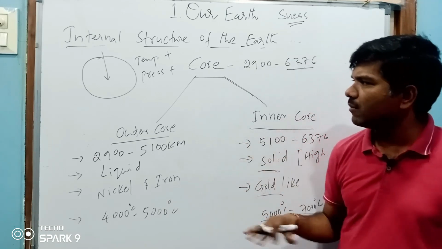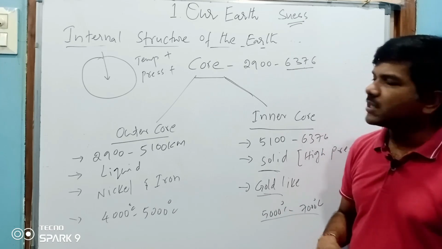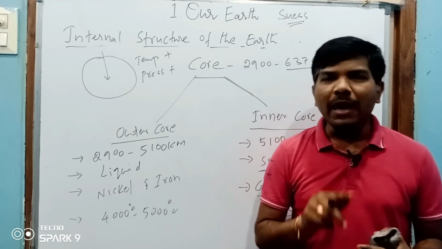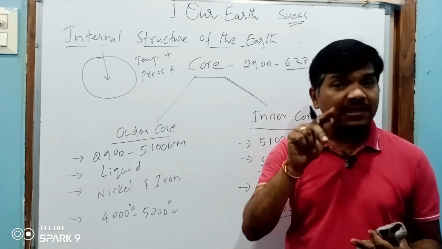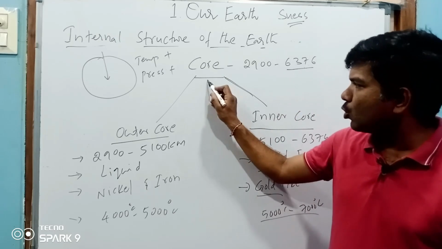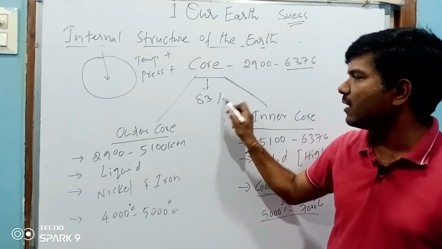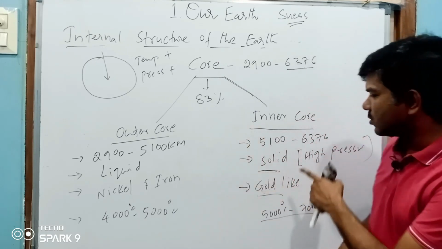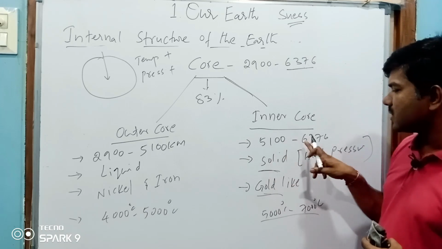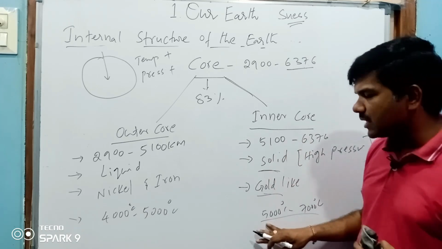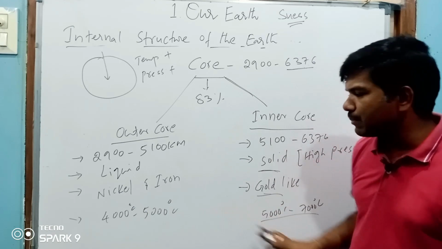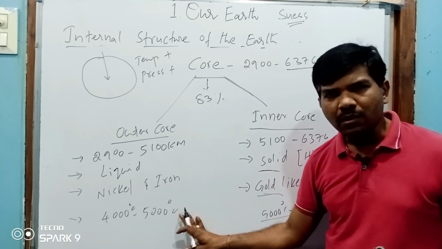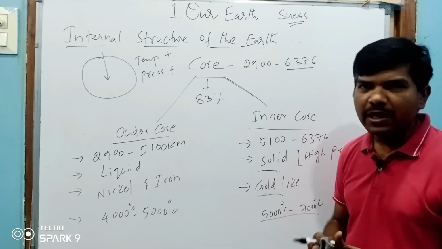It's very important. Just now I said crust makes up only 1% of volume, mantle makes up 16%, and the core makes up 83% of the volume. It is solid in nature, 5100 to 6376 kilometers, 5000 to 7000 degrees Celsius. This temperature is not mentioned in our textbook. Okay, next.